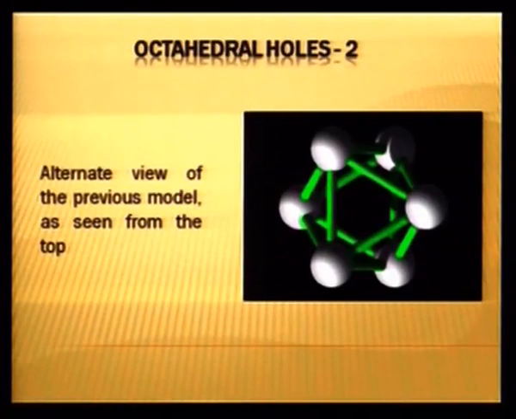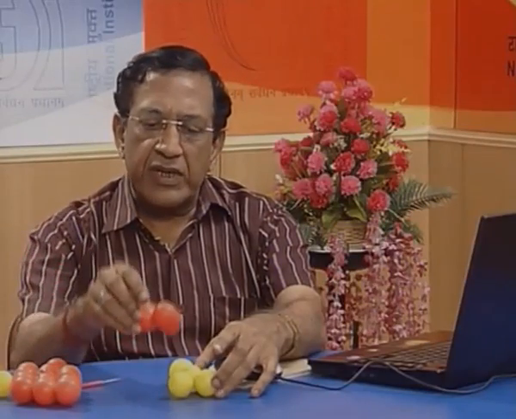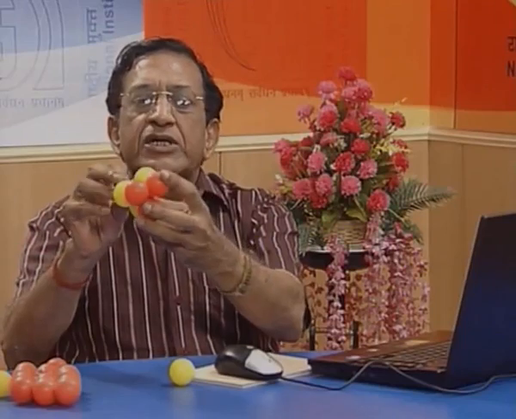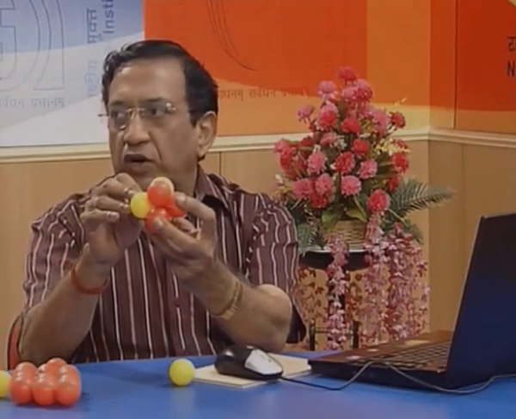We can understand the shape of voids again with the help of these balls. The octahedral void is generated when 3 spheres of the bottom layer have a depression in between. Second layer arrangement is such that its 3 spheres come, none of them fits into the depression, but the void in the second layer comes above the void in the first layer. So, you can see here that there is a gap between the 2 layers. You can see this gap is there. This void is called octahedral void.